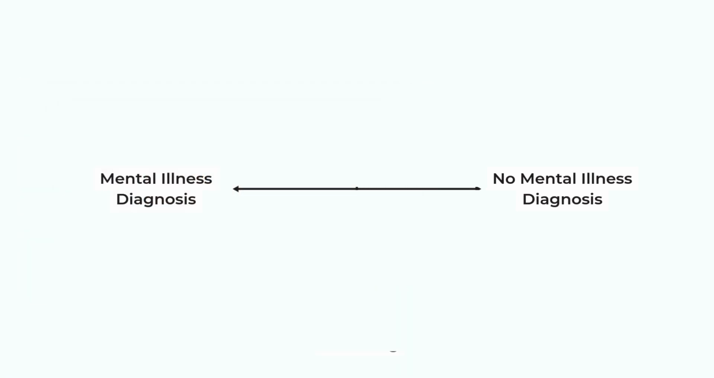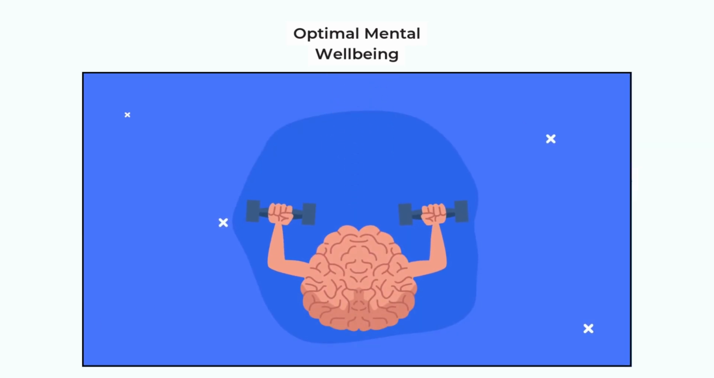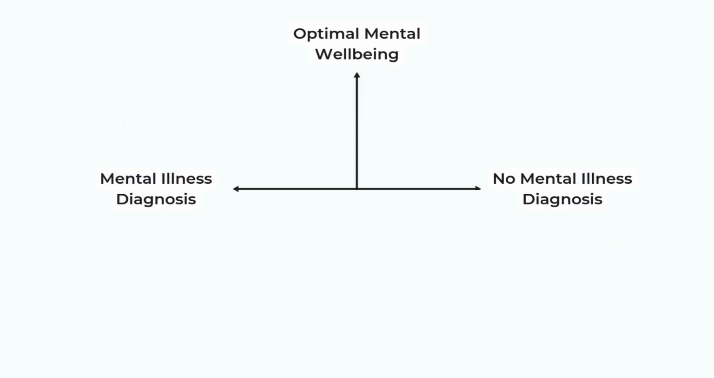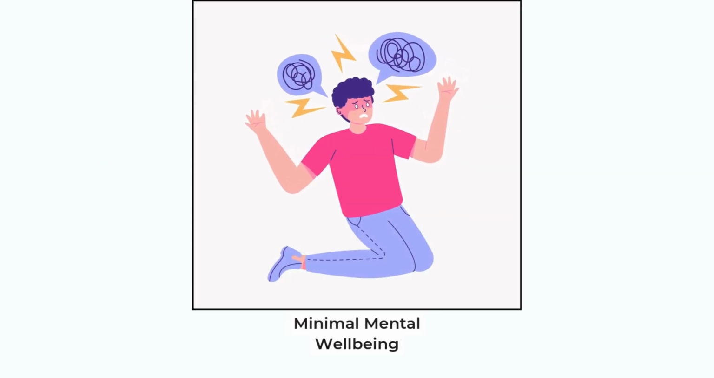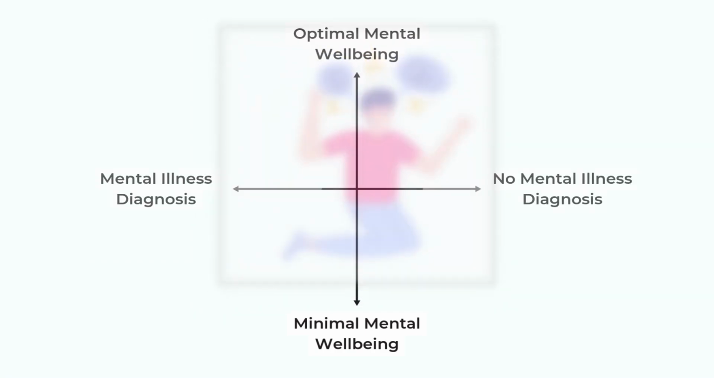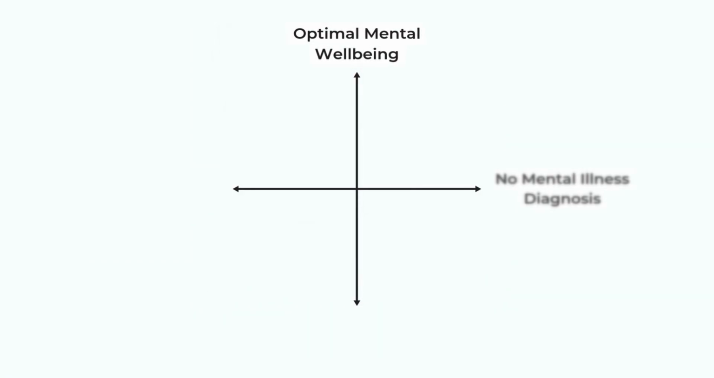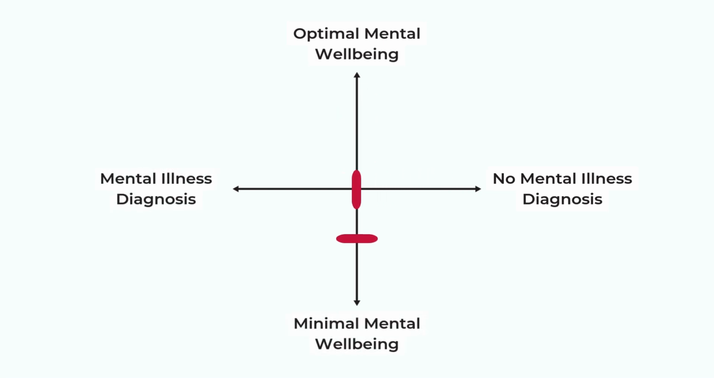On the vertical axis, we see optimal mental well-being at the top, where a person is able to happily navigate their life with resilience, joy, and fulfilment. This axis ranges down to minimal mental well-being at the bottom, where a person may be experiencing significant distress. Together, these axes provide a framework to better understand how mental health can vary in different situations over time.